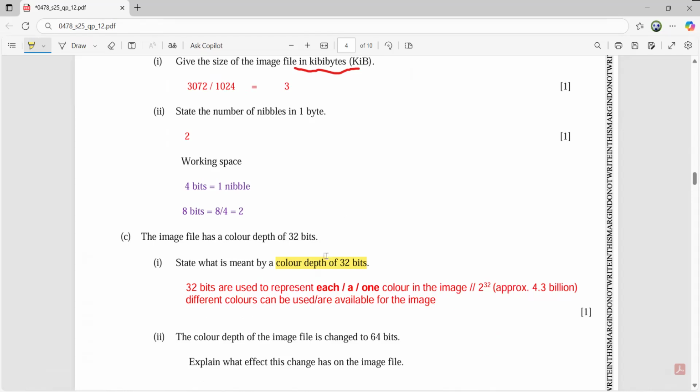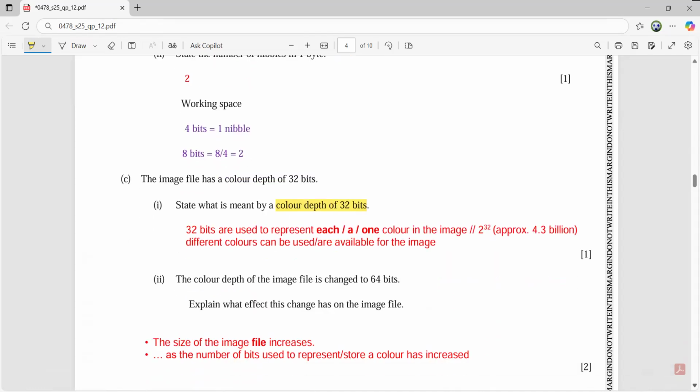You are not supposed to talk about color depth only. You have to answer with respect to 32 bits. So your answer will be 32 bits are used to represent each color in the image. That's perfectly okay, and in this manner, you will be scoring 1 mark. This is what students might make a mistake on, so be clear.